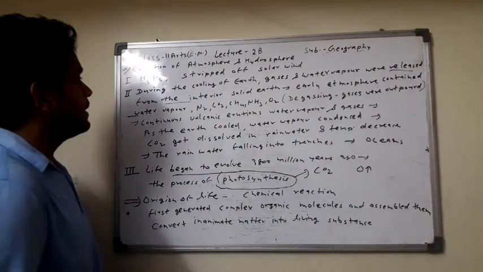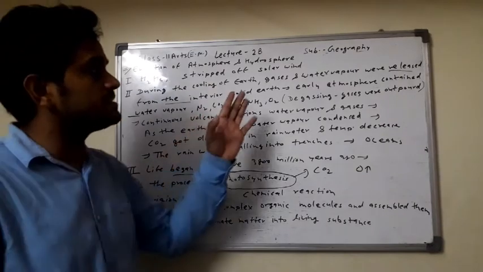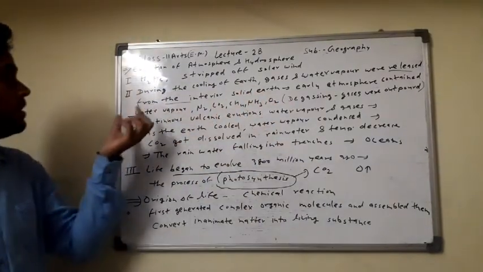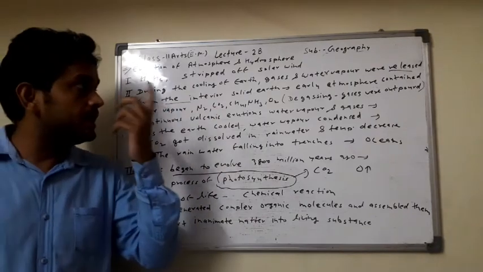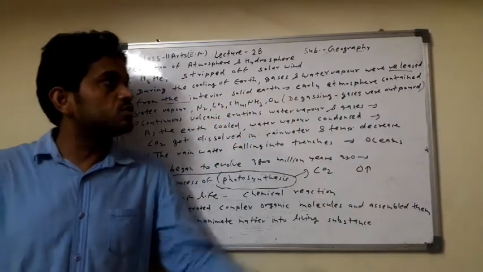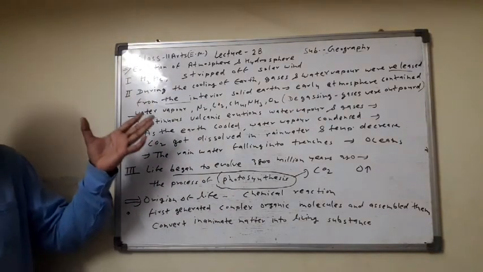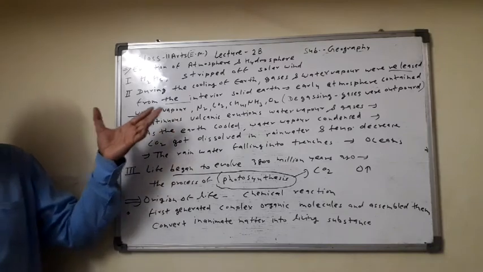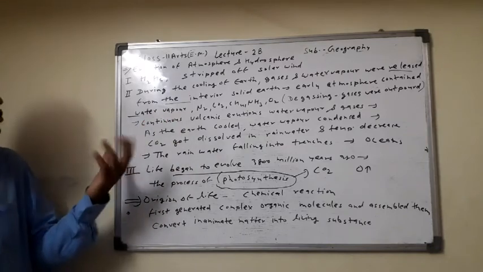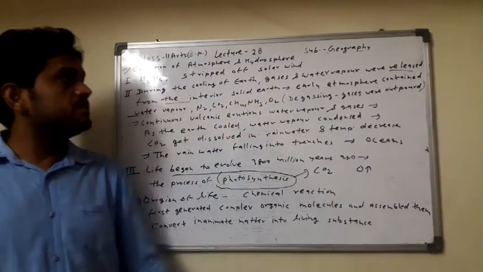because here the solar wind is powerful on the terrestrial planet. In the second stage, during the cooling of the earth, gases and water vapor were released from the interior solid part. Then what happened? The cooling of the earth and the differentiation process of the earth, water vapor and the gases released from the solid part of the earth, the interior of the earth, and the early atmosphere contains. इस atmosphere में जो भी है क्या? Water vapor, nitrogen, oxygen, कार्बन डाइऑक्साइड, मीथेन एंड अमोनिया.